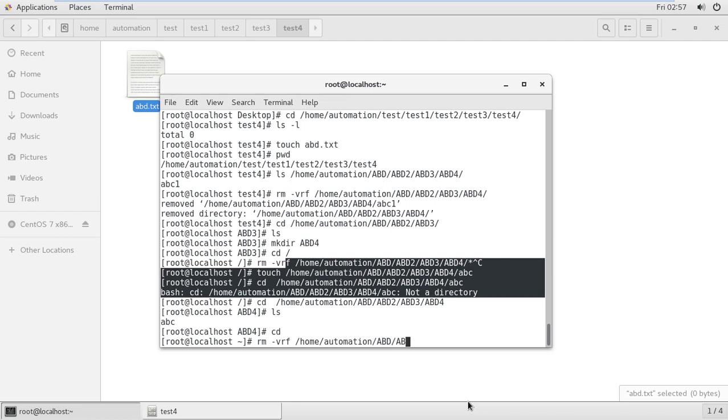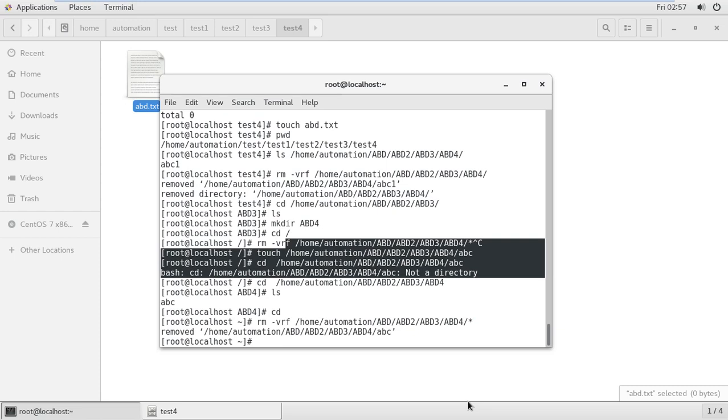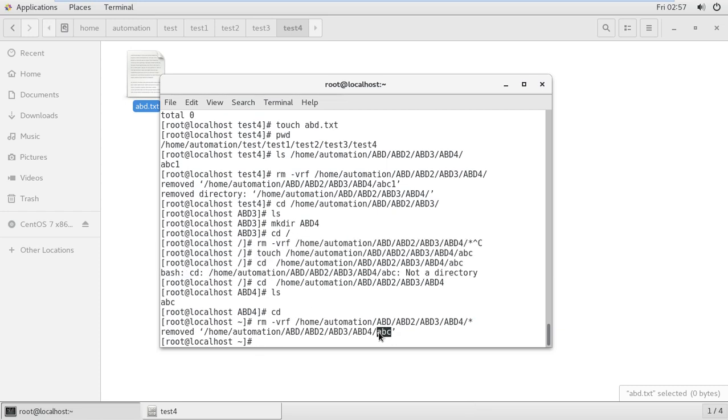abd, abd2, abd3, abd4, and every content I want to remove under the abd4. So you need to put the star and press enter. It will show that the file named abc is removed. If you want to check, the simple command you need to fire here